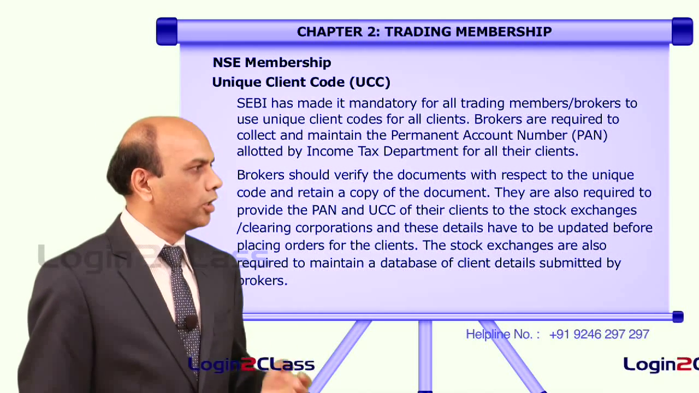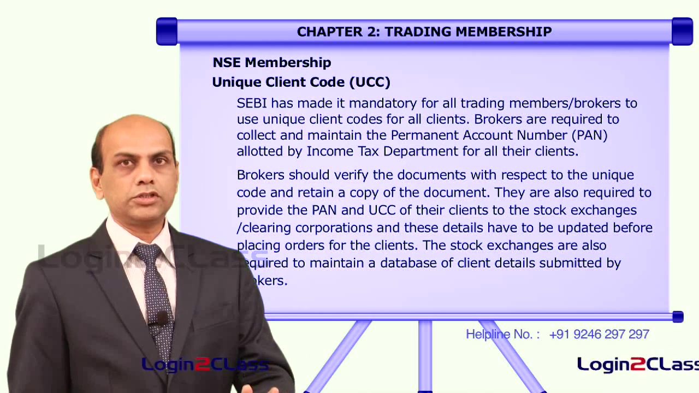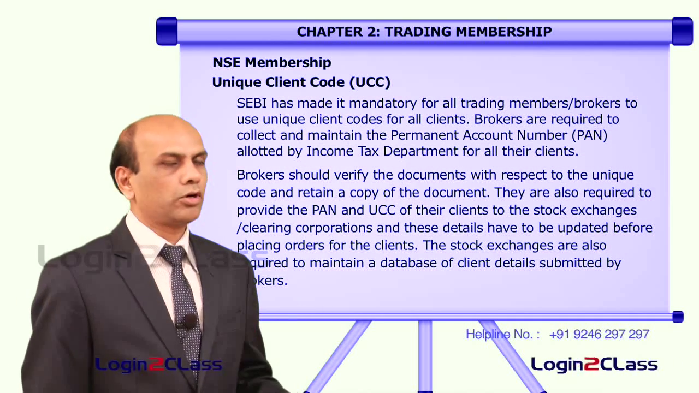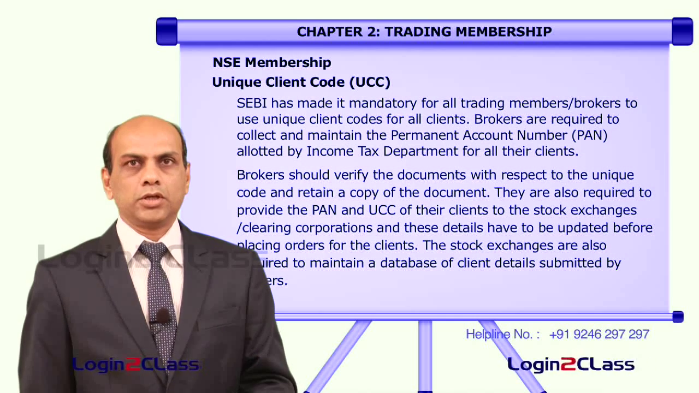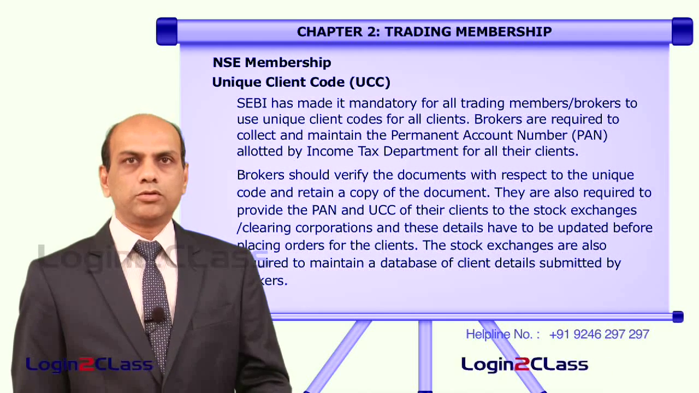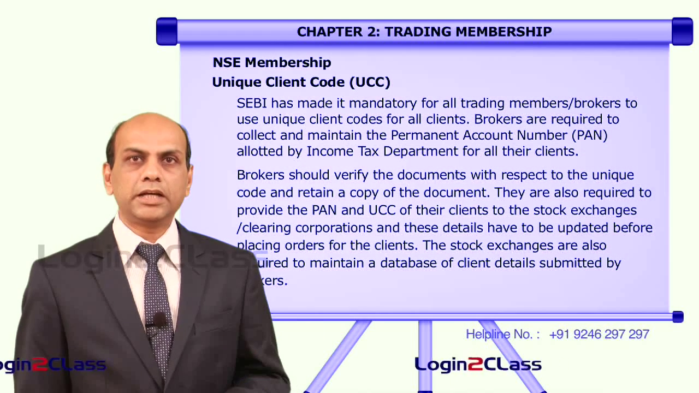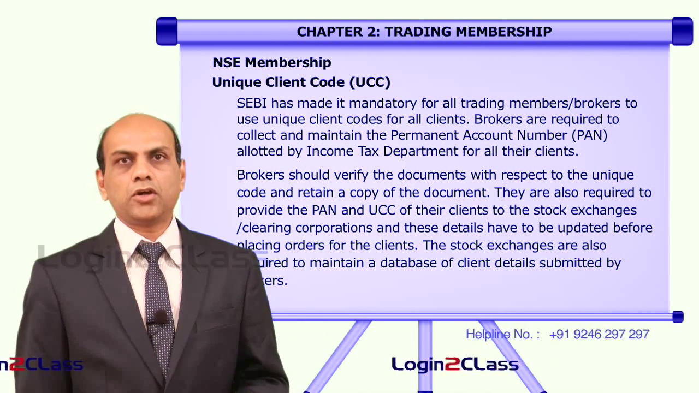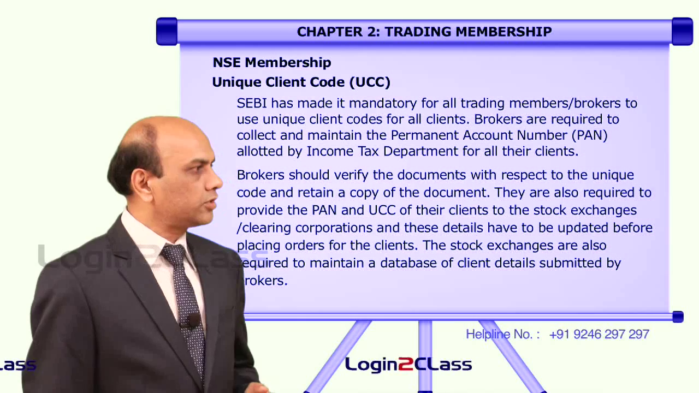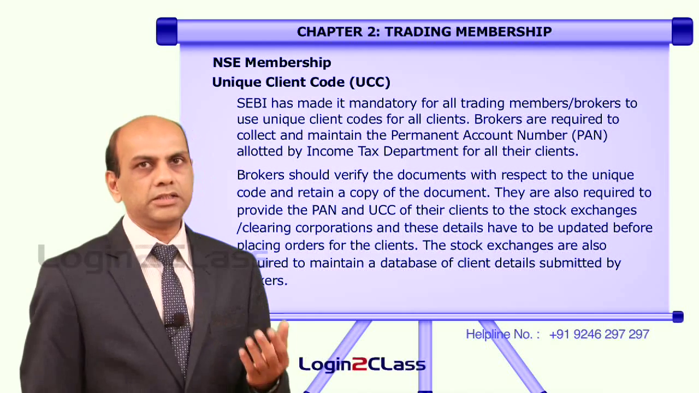They are also required to provide the PAN and unique client code of their clients to the stock exchanges and clearing corporations, and these details have to be updated before placing orders for the clients. So these details, not only does the broker have to collect them from the client, they also have to be informed to the exchange and the clearing corporation, because tomorrow clearing and settlement cannot be done and the exchange cannot identify the authenticity of the client who is placing the orders at the exchange. The stock exchanges are also required to maintain a database of the client's details submitted by these brokers.